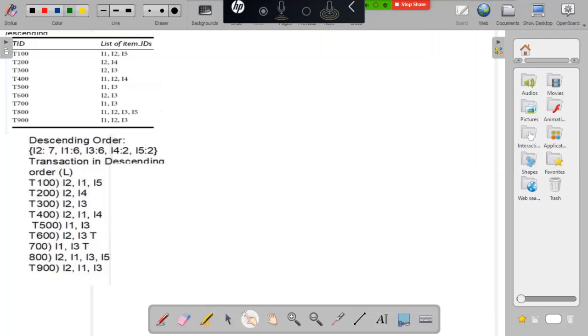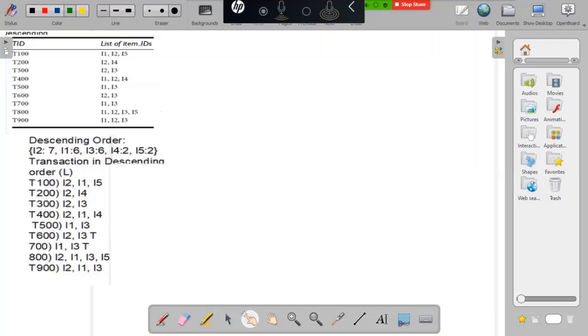Likewise, T1 equals I2, I1, I5, based on the L order. T2 equals I2, I4. T3 equals I2, I3. I2 comes first and then I3 in the L order. And T5 is I1, I3.